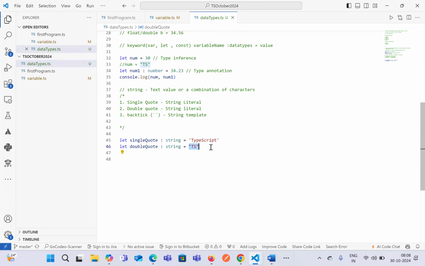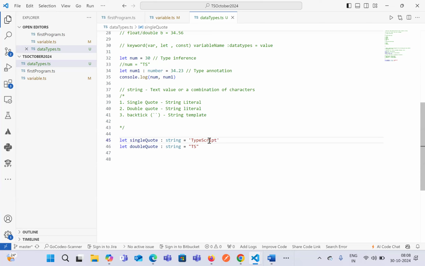In terms of JavaScript and TypeScript, a string value we can define either inside a single quote or inside a double quote. Whereas in terms of Java, we use single quote to define a character. We do not have anything known as character in terms of TypeScript. Okay, so character is a single value that we define.